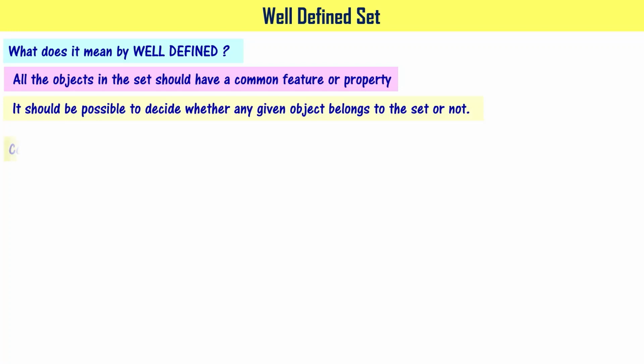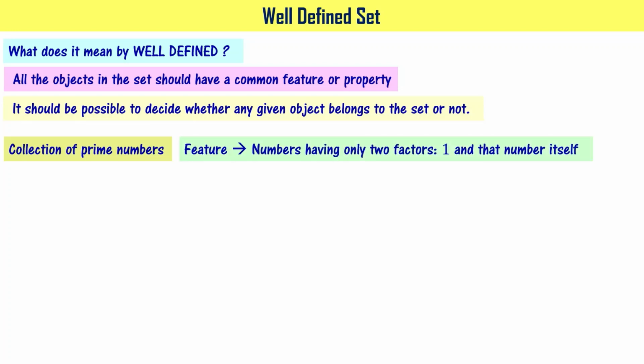Let us consider the example of prime numbers, a collection of prime numbers. The feature or the property we look for is the number of factors. For example, we know prime numbers have only two factors, number 1 and the number itself, right? When I give you number 2, you will see what the factors of that particular number are, and the factors of number 2 are 1 and the number itself, that is 2, right? It means it has only two factors. Hence I say that it is a prime number.